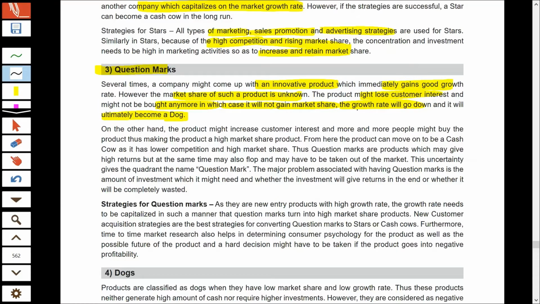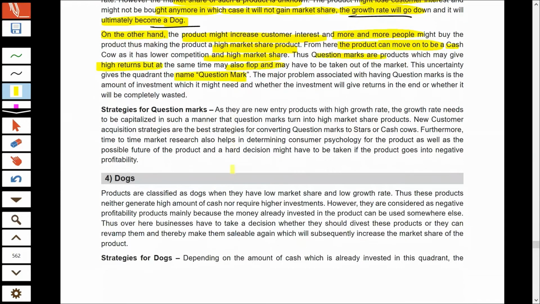So it is possible that the industry in which you are, the growth rate may decline and your product may turn into a dog. On the other hand, the positive thing is also possible. It is possible that your product captures customer interest. People are willing to buy more and more of your product, which may increase your market share in future. And ultimately your product may become a star and further in future move to cash cow. That kind of movement is possible. So question marks are those products whose future is uncertain. They may give high returns or they may become a flop. And that's why, as the answer is not clear, they are termed question marks.